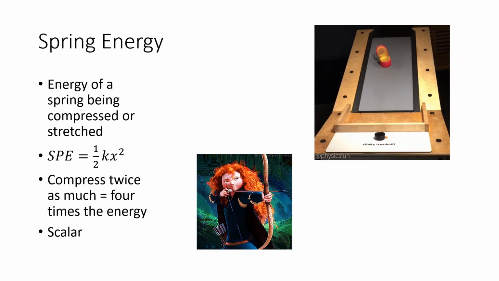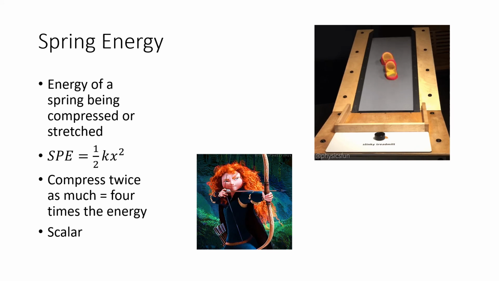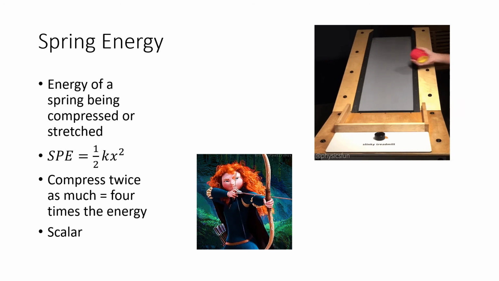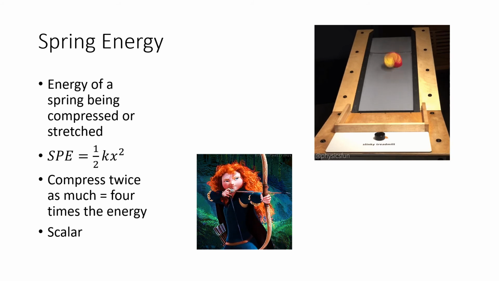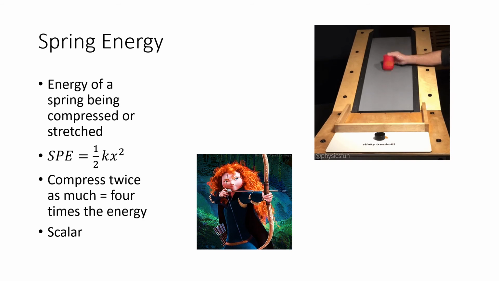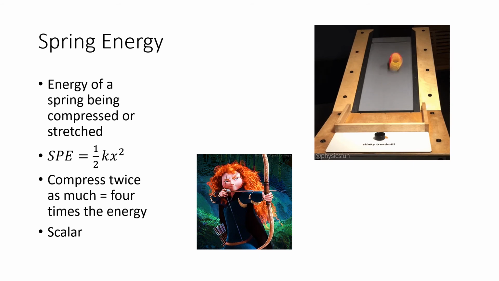And finally, we have spring energy. Spring energy is simply the energy of an object being deformed and wanting to return to its natural shape. You can see Merida down at the bottom. She's pulling a bow back, bending that bow back, and the bow wants to move back to its original shape. And in order to do so, it pulls that string, which causes that arrow to go flying. The formula for spring potential energy is 1/2 kx squared, where the k is the spring constant. That's just a number that represents how stiff the spring is.